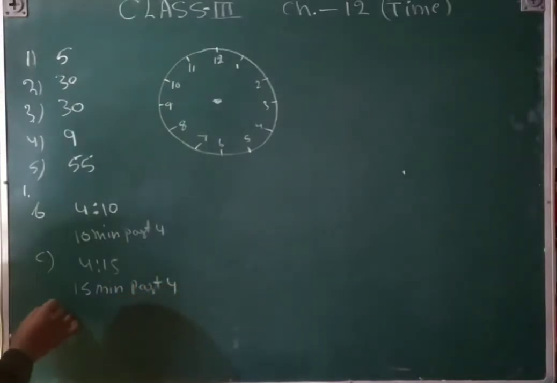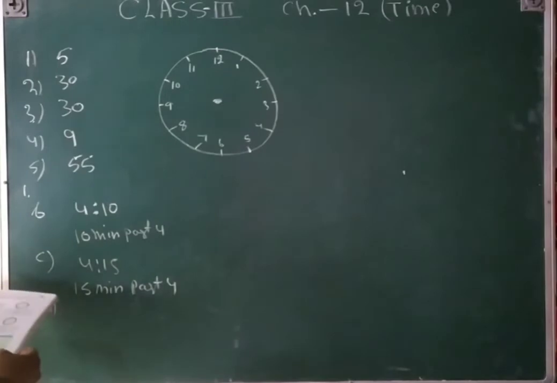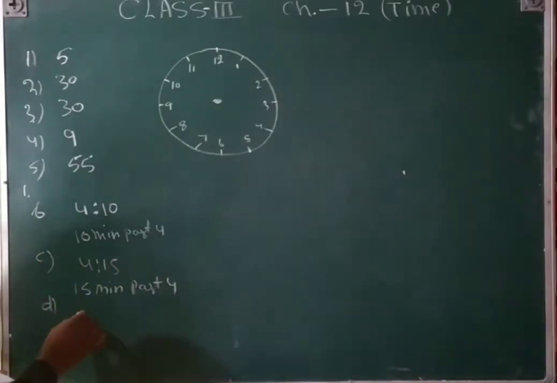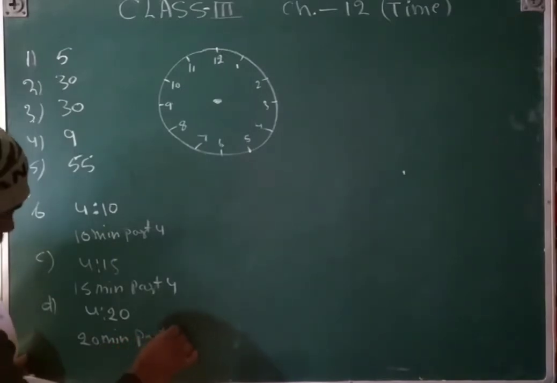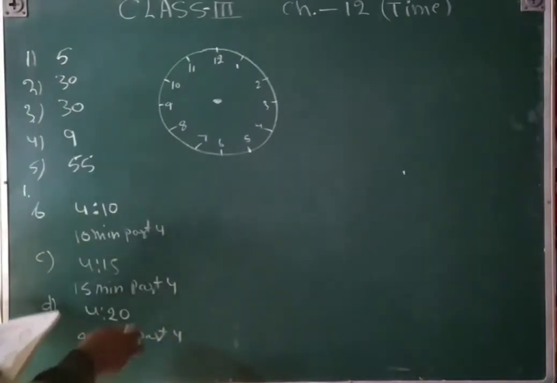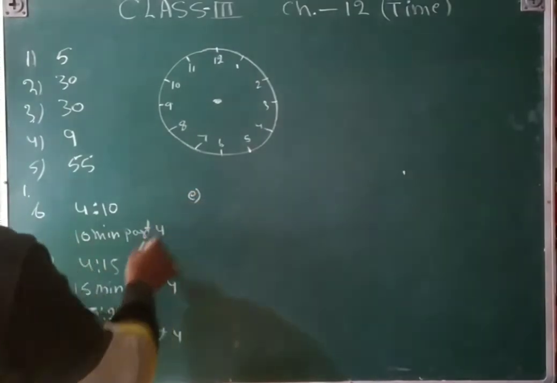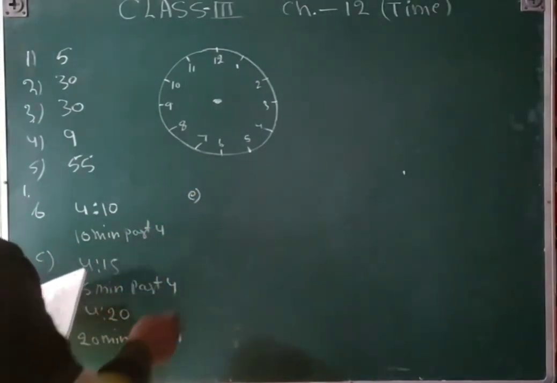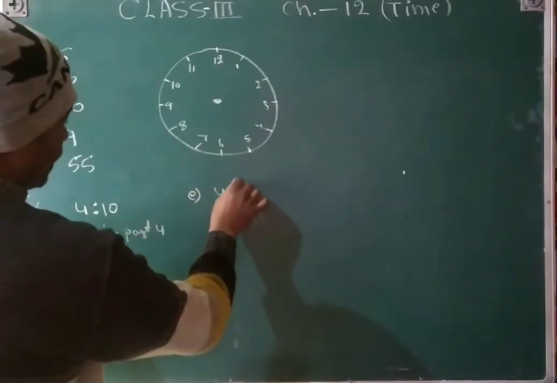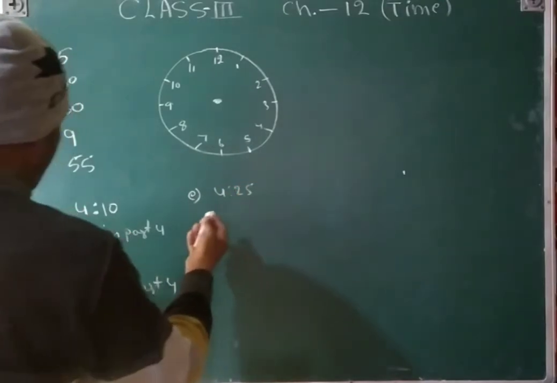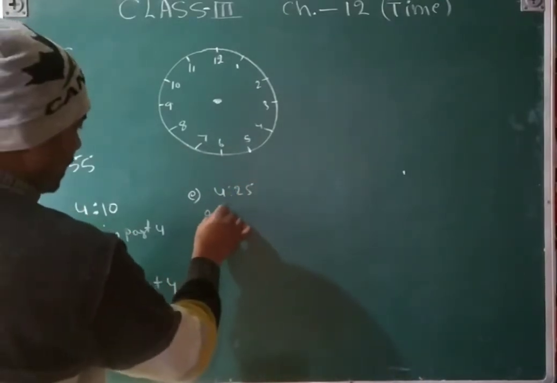D part, 4:20. Similarly, you will write 20 minutes past 4. And then E part, 4:25. Similarly, you will write 25 minutes past 4.